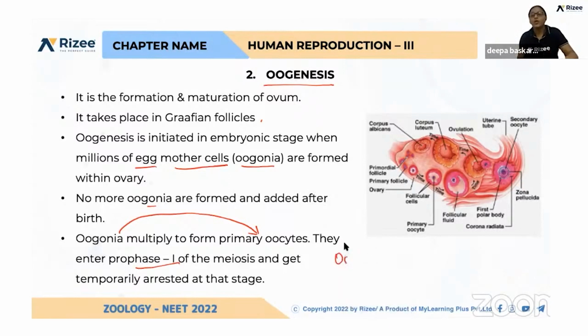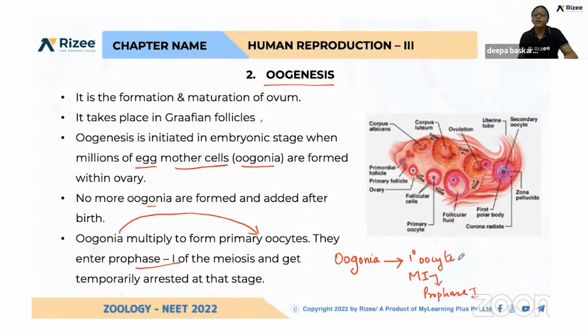So first the oogonia, and again this leads to the primary oocyte, which undergoes meiosis 1 and is arrested in prophase. At the time of birth, they have primary oocytes arrested in prophase 1.